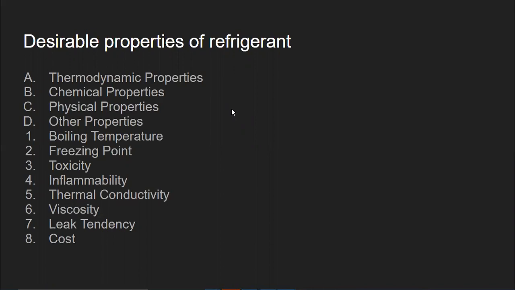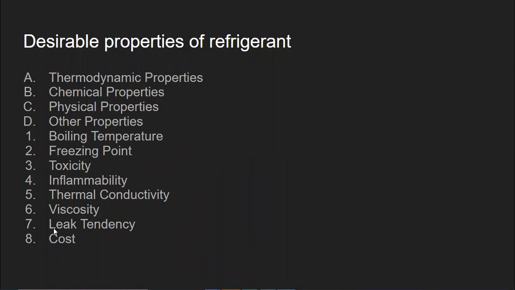If you ask me what the thermodynamic properties are, I will explain. The first thermodynamic property is that a refrigerant should have a low boiling point.